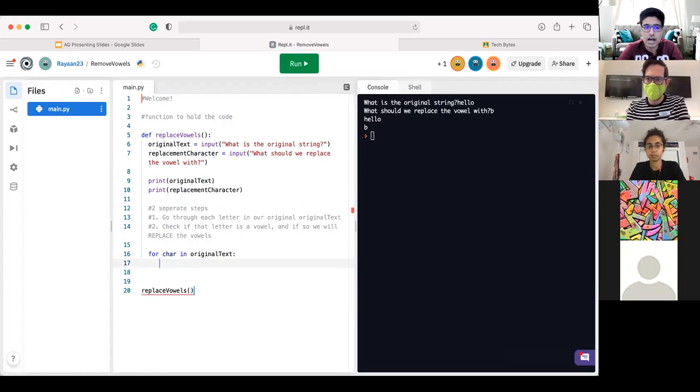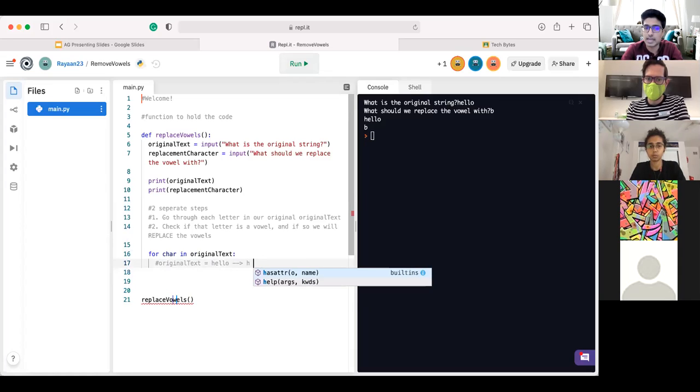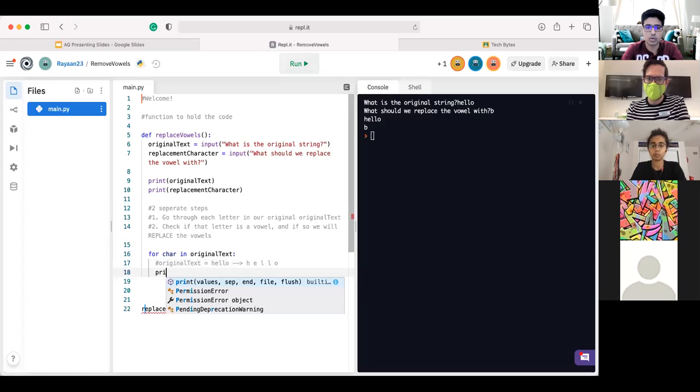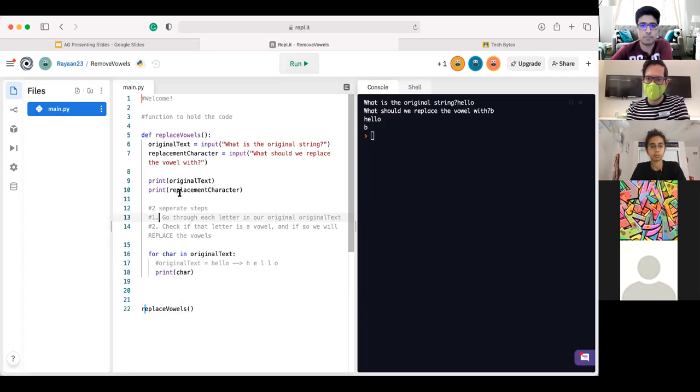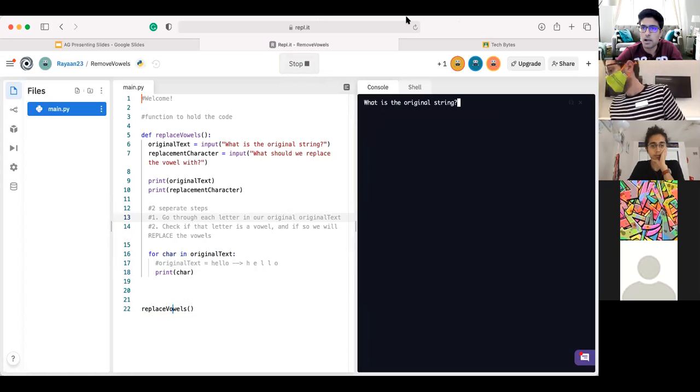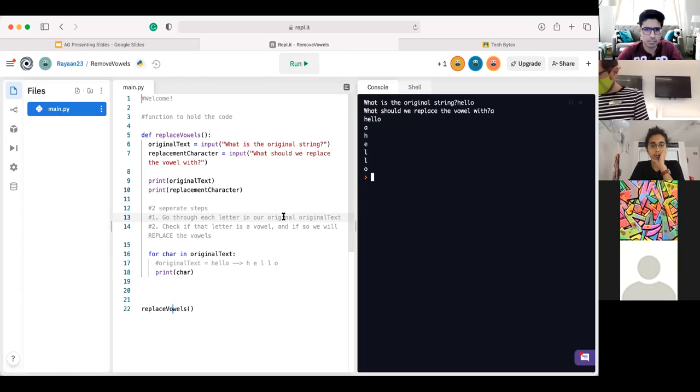So say we have our original text variable is equal to hello, right? What this is going to do is print out every single letter. So if I hit run, we should see H-E-L-L-O. And how about we just go ahead and print it out as well, and we should see exactly that. So let's hit run. Give it a quick moment. There we go. So if I have hello, we should see all the letters like such being printed out.